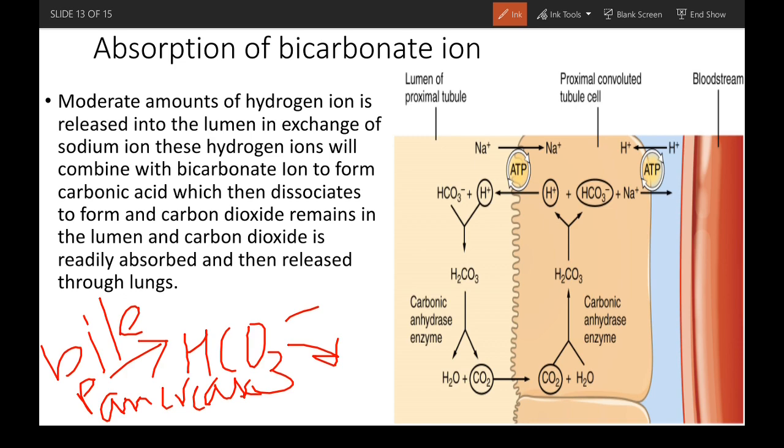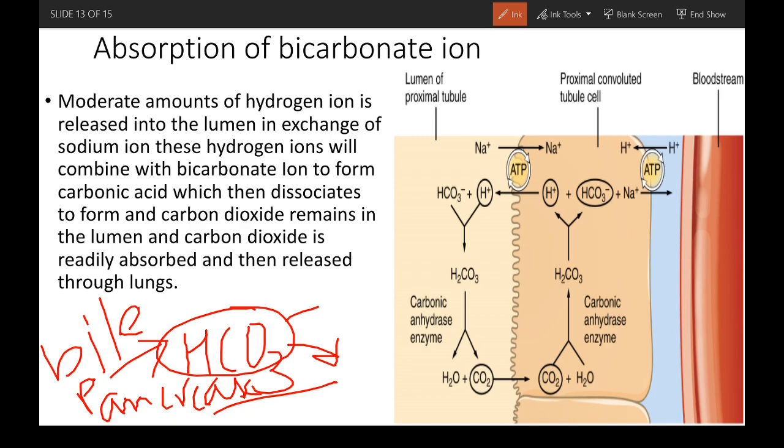So when these are released into the small intestine, so as not to waste them, they need to be absorbed as well. So a moderate amount of these bicarbonate ions is absorbed.